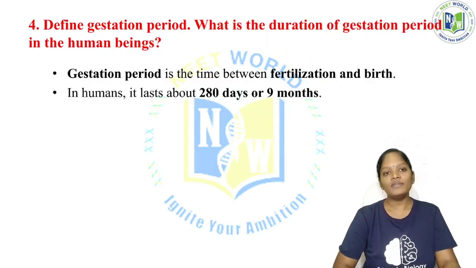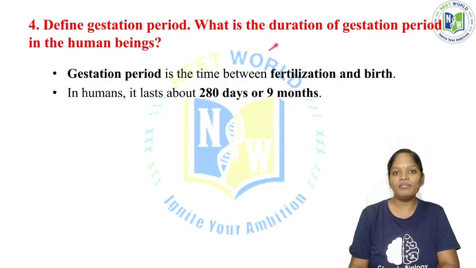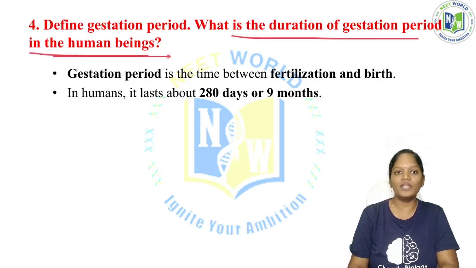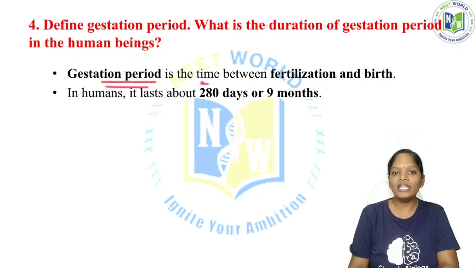Now the fourth question will be, define the gestation period. Okay, what is the duration of the gestation period in human beings? See, the gestation period is the time between the fertilization and the birth.